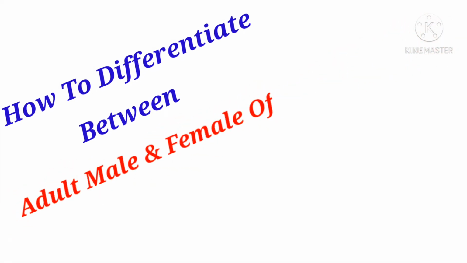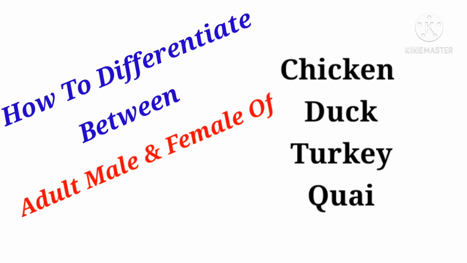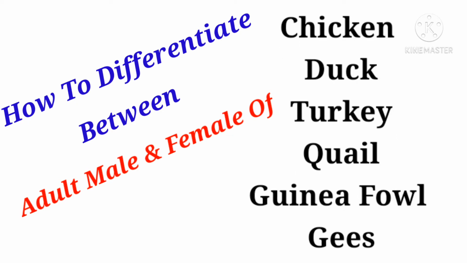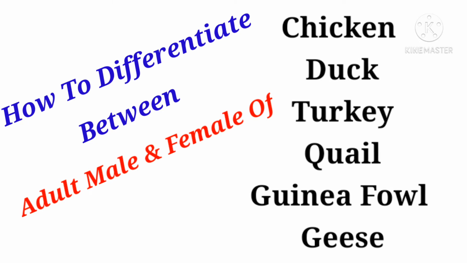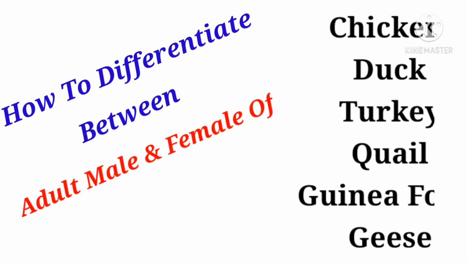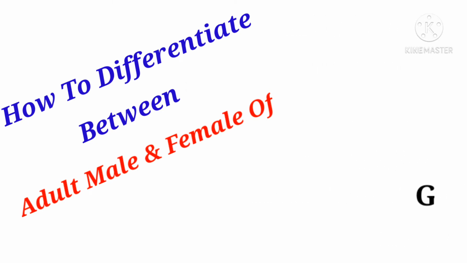Welcome friends. Today I will give you a clear idea about the differentiation between adult male and female sex of different domestic birds. Here I have included chicken, duck, turkey, quail, guinea fowl and geese. I hope after seeing this video definitely you will be able to identify male and female sex. So let's start one by one.